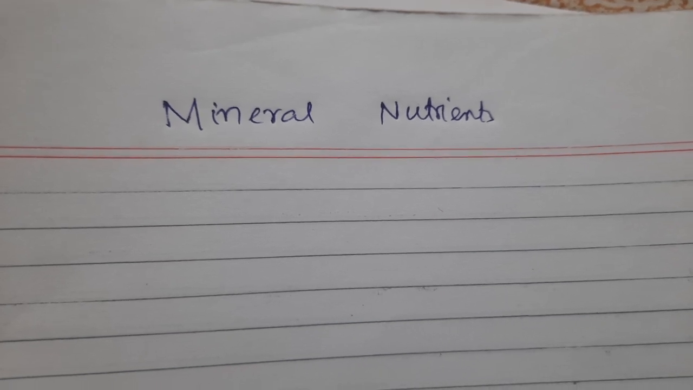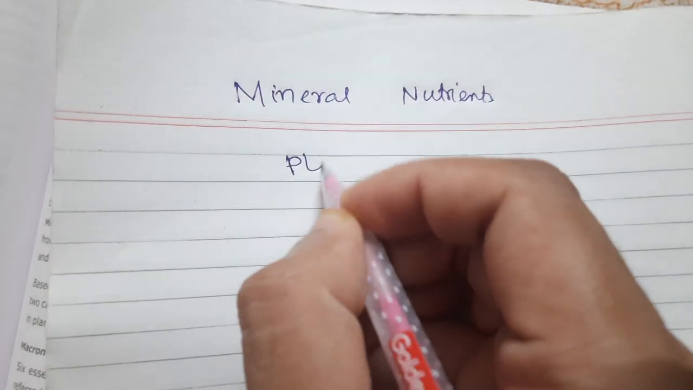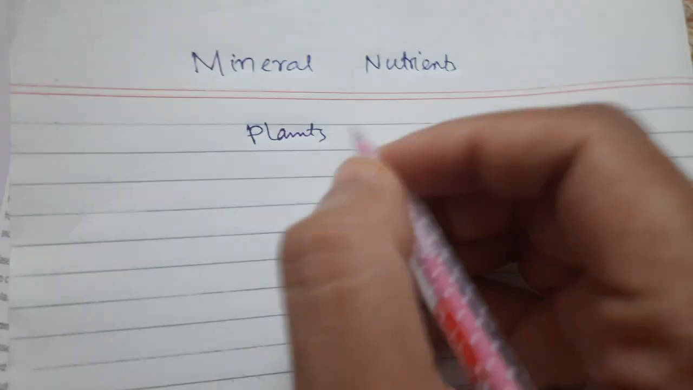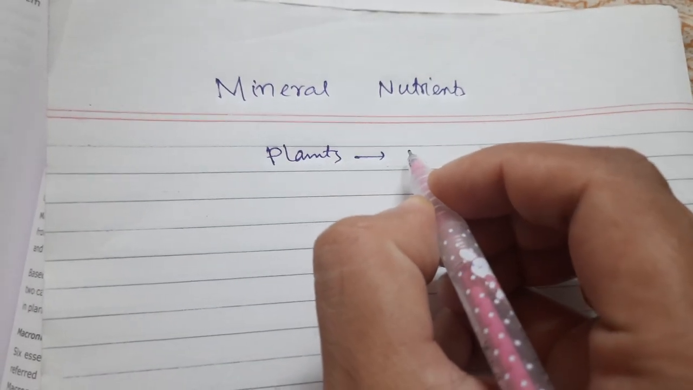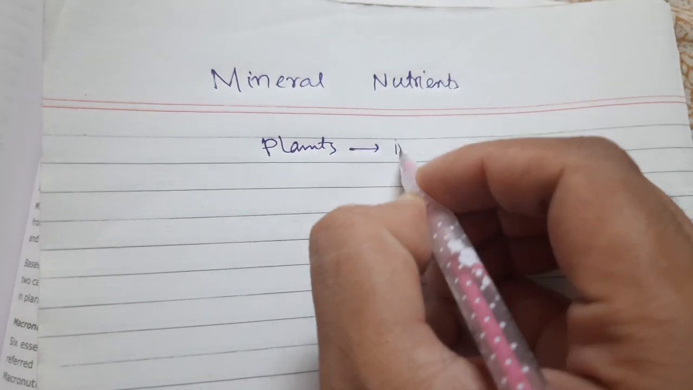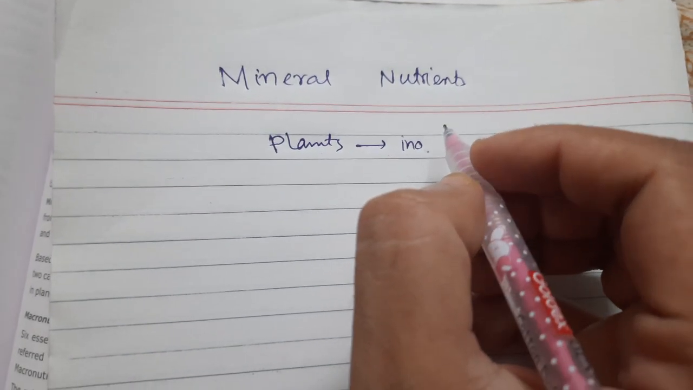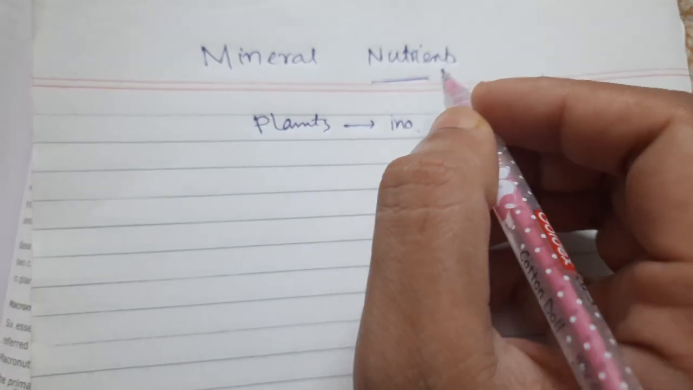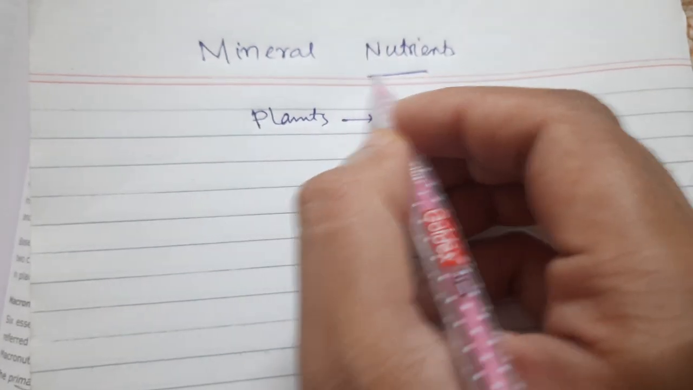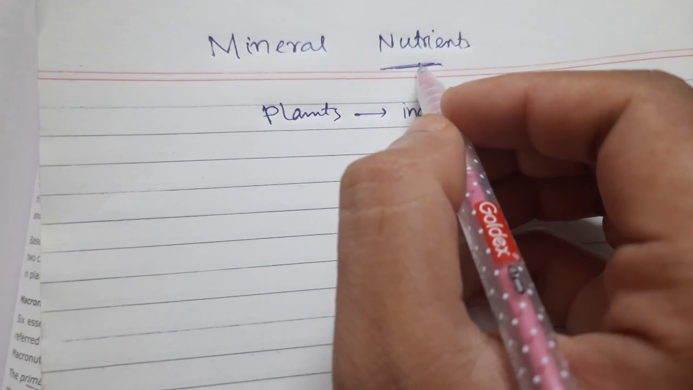Today we're going to learn about the mineral nutrients in plants. So we know that plants are autotrophic organisms. So they gather their carbon from inorganic sources, and not only just carbon but all other nutrients are gathered. Though the nutrients which are gathered, the compounds they're gathered from are all inorganic compounds.